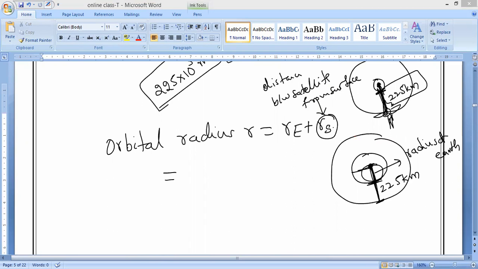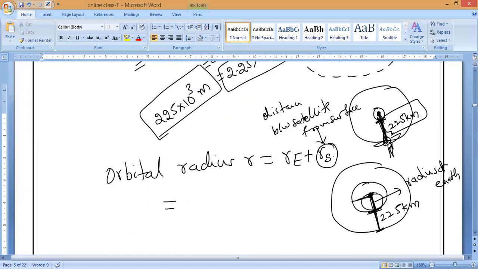Why am I taking both as an addition? Height h of the satellite plus the radius of the earth. Both together give the orbital radius. Here R, we can also assume as h. So h indicates the height of the satellite from the surface.